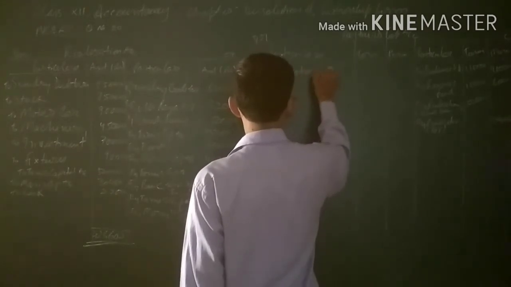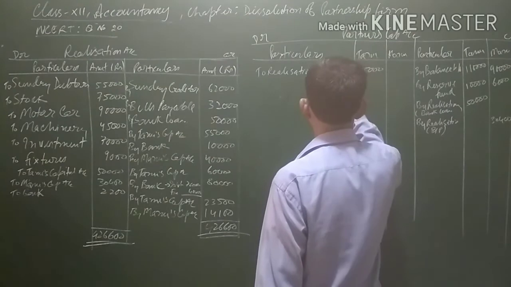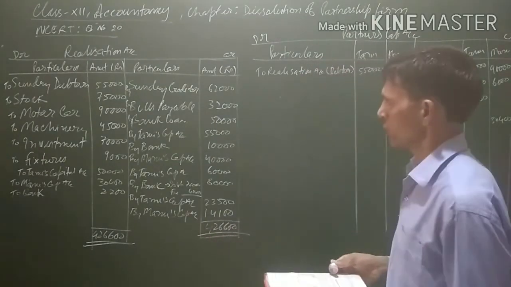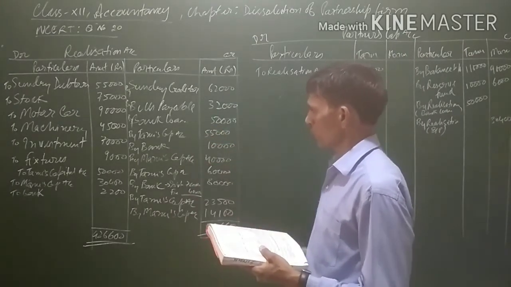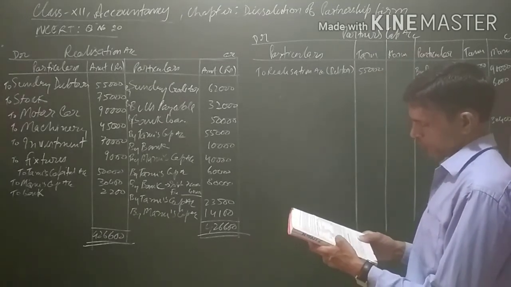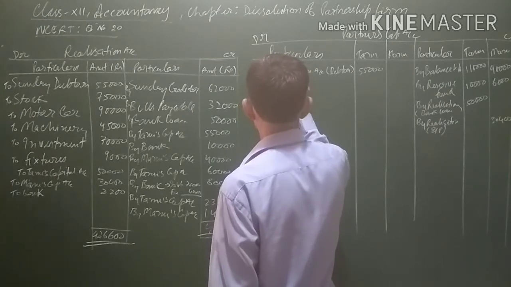To realization account, 55,000 on account of debtors. That is, in short, we will write in brackets that debtors he has undertaken. He has taken over the debtors. Again, Manu's capital account is also debited. It will be debited because he has taken over the machine, to Manu's capital, to realization account.